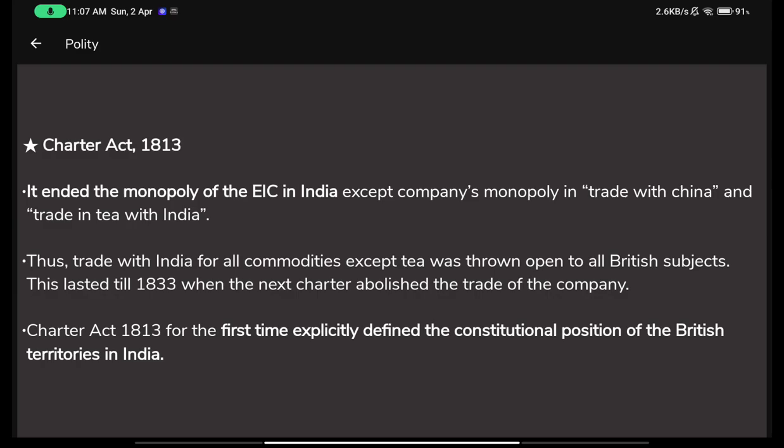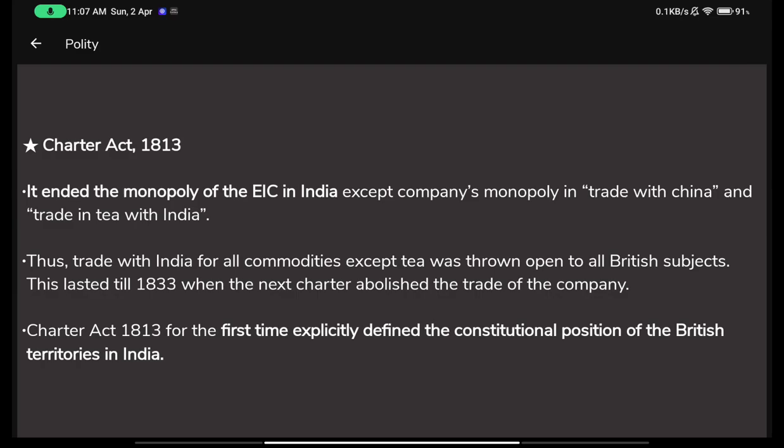Yeah, so one thing more to notice here is that the company was allowed to retain the monopoly of trade in tea with India, so that the other companies can trade with India in other commodities, but only the East India Company can trade in India in the case of tea. So only the English East India Company can sell tea to India, and no other company is allowed to sell tea to India. They can all trade in other things like spices or furniture, or any kind of material. You can trade in any kind of material, but just not in tea. Thus trade with India for all commodities except tea was thrown open to all British subjects.